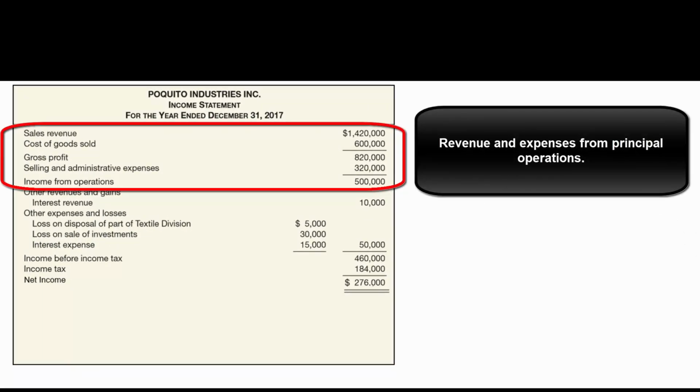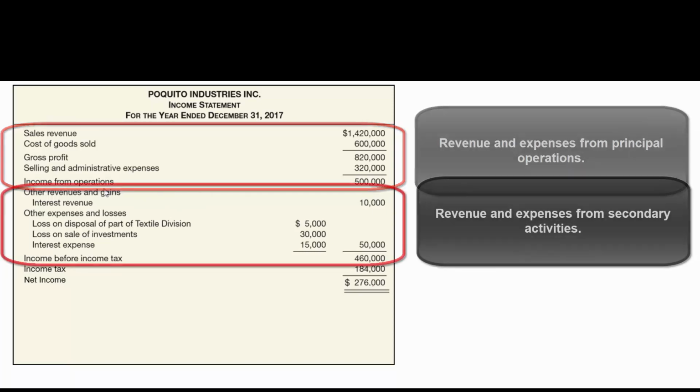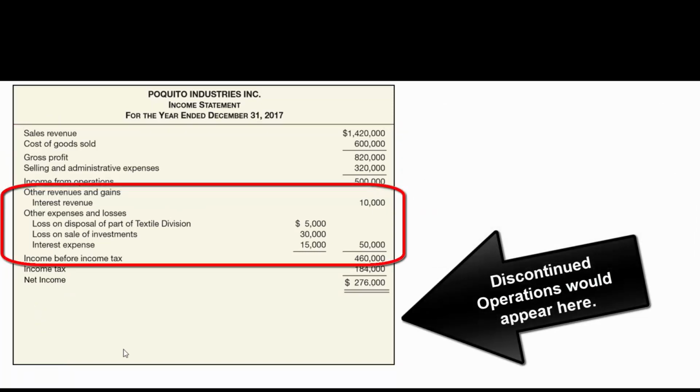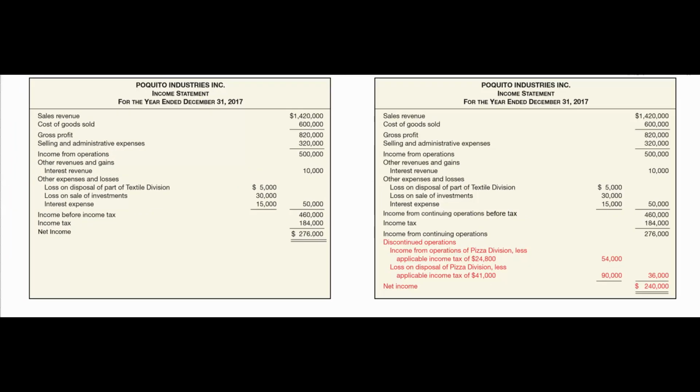So I like to say that now that we've simplified things, there's really only three sections to our income statement. There's the operating section, the non-operating section, and if we discontinued some operations, there would be some discontinued operations down here. So in this example, if we didn't have discontinued operations, this line here would be called net income.